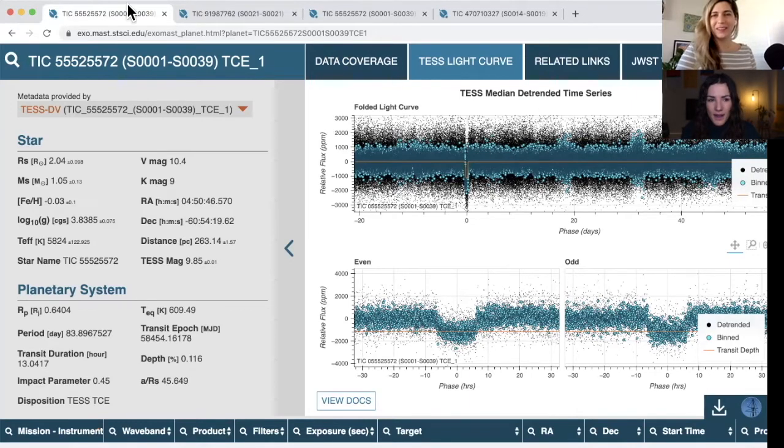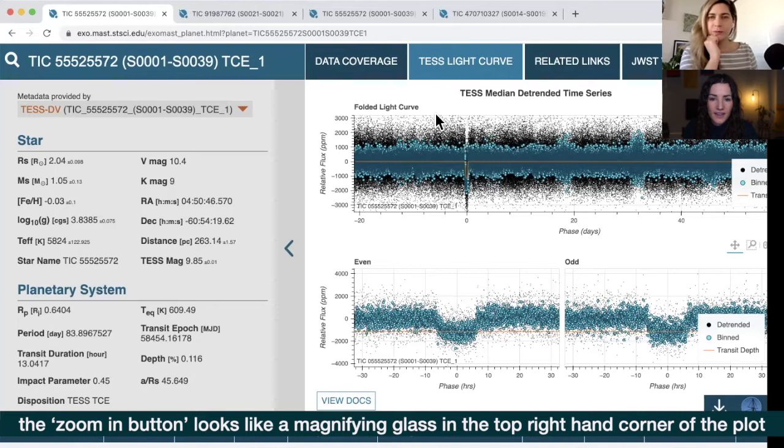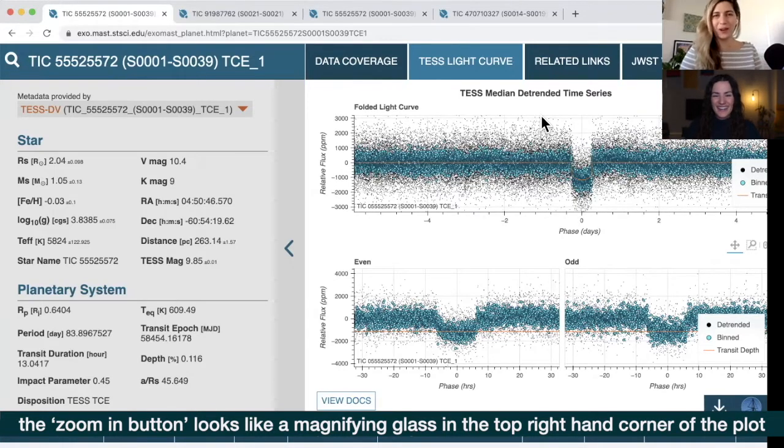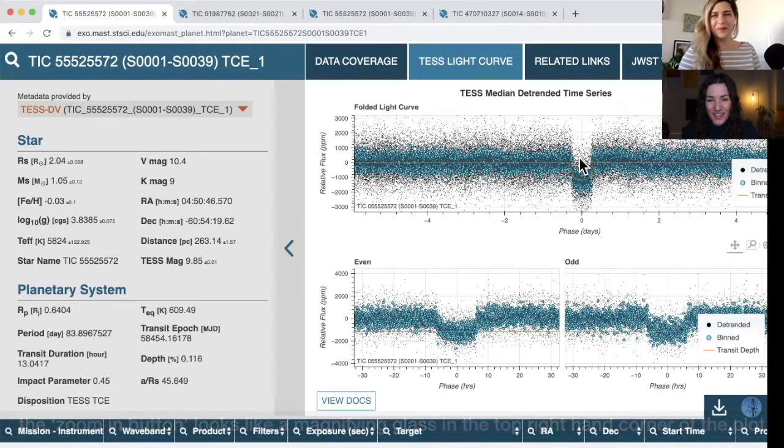So what's really cool about this is that you can interact with this light curve. Again, this is a phase folded light curve, so all of the transit events are on top of one another. And we can see that even better if we click on this zooming tool over here. We can draw a box over what we want to look at. Oh, very cool. There it is. Yes, and you see that beautiful transit.